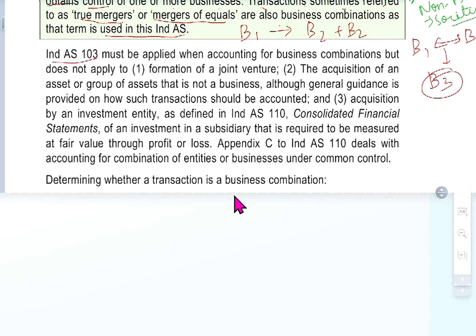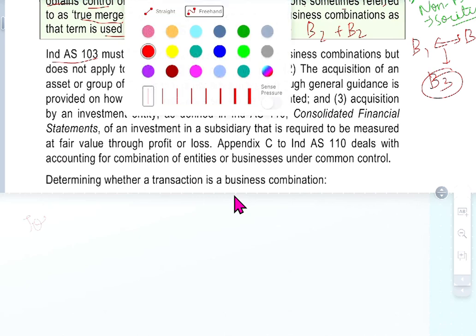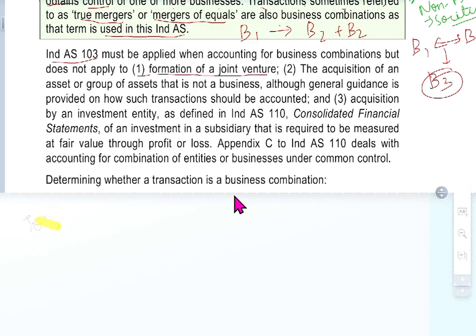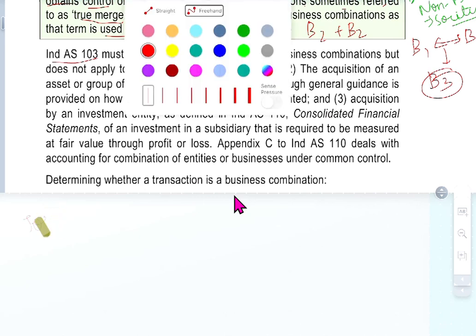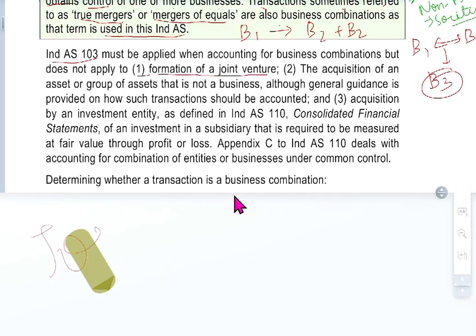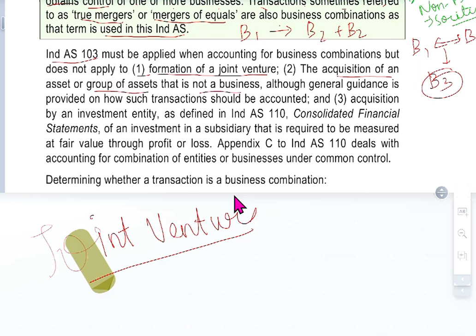Ind AS 103 must be applied when accounting for a business combination but does not apply to the formation of a joint venture. Joint venture, it does not apply. It also does not apply to the acquisition of an asset or group of assets that is not a business. General guidance is provided on how such transactions should be accounted for.